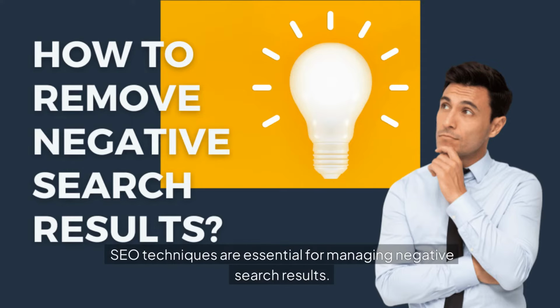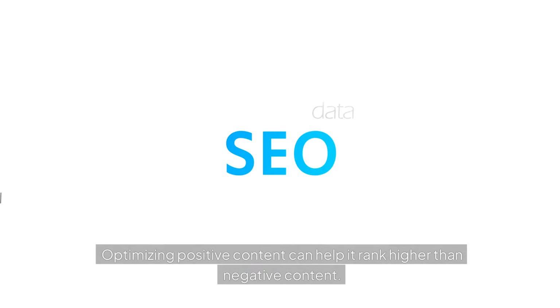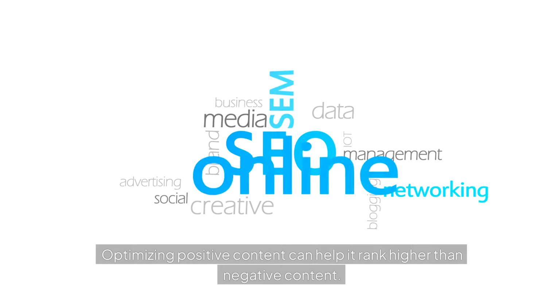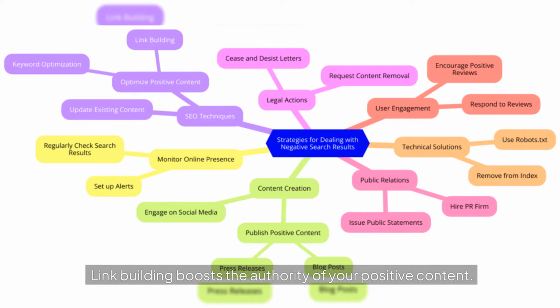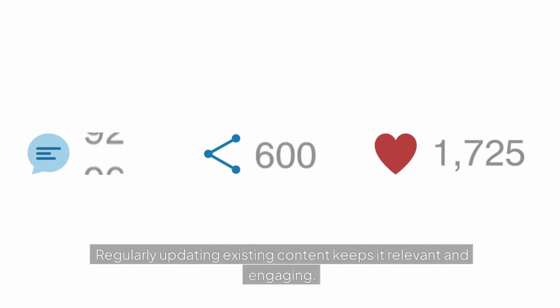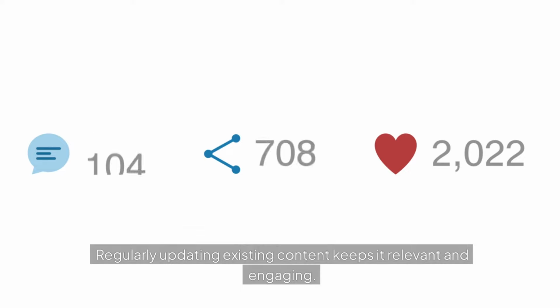SEO techniques are essential for managing negative search results. Optimizing positive content can help it rank higher than negative content. Keyword optimization ensures your website appears in relevant search results. Link building boosts the authority of your positive content. Regularly updating existing content keeps it relevant and engaging.